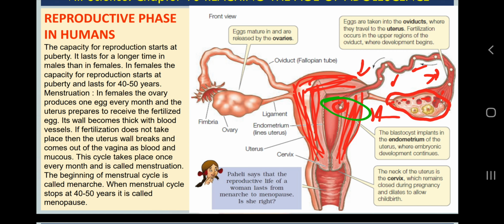It will provide nutrition to the baby in the form of food. It will provide oxygen to the baby. It will remove excretory material from the baby, and it will provide some immunity to the baby also. It is doing so many things. So the uterus increases its lining.